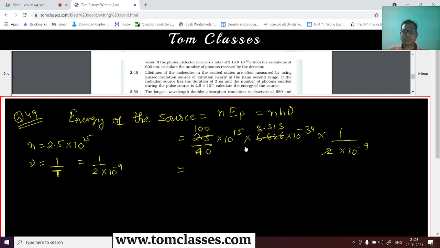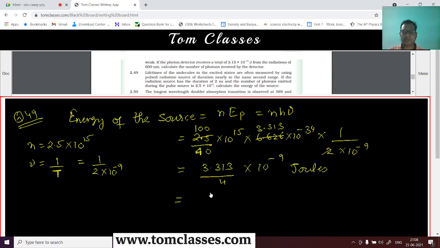That is easy to do. So you can say 3.313 by 4, and this is 10 to power 16, it is 10 to power minus 9, this much joules.